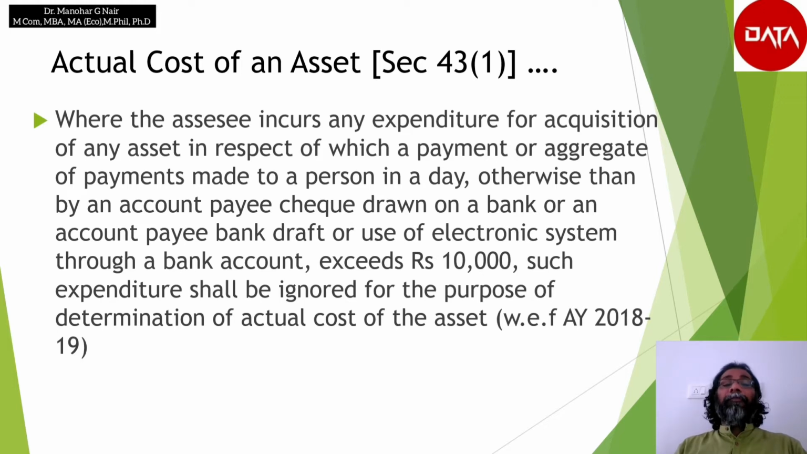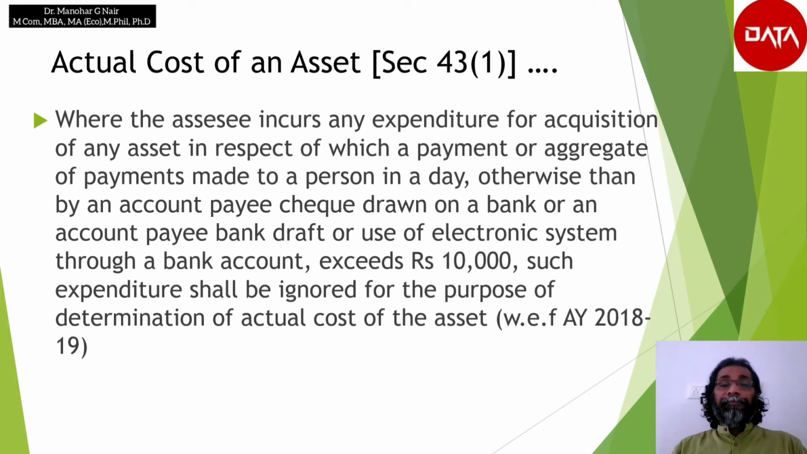Where the assessee incurs any expenditure for acquisition of any asset, in respect of which a payment or aggregate of payments made to a person in a day otherwise than by an account payee cheque drawn on a bank or an account payee bank draft or use of electronic clearing system through a bank, exceeds 10,000 rupees, such expenditure shall be ignored for the computation of actual cost of that asset, with effect from the assessment year 2018-19.